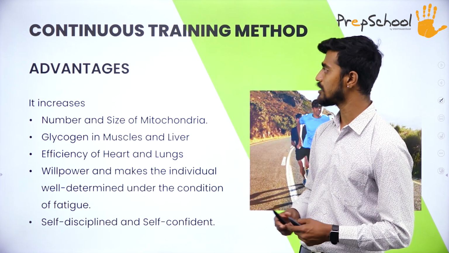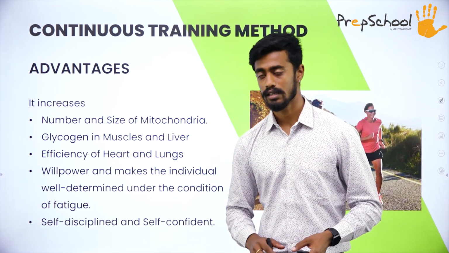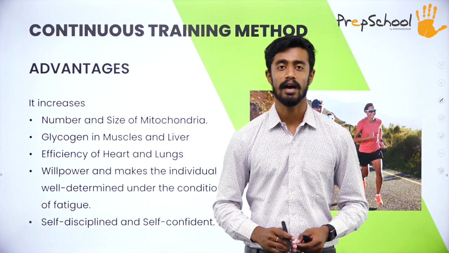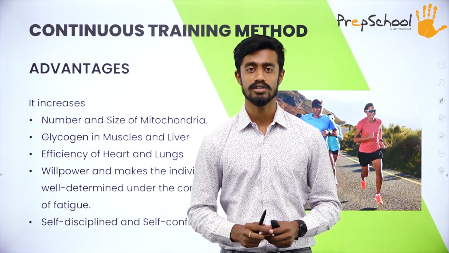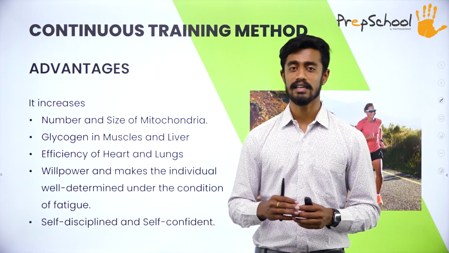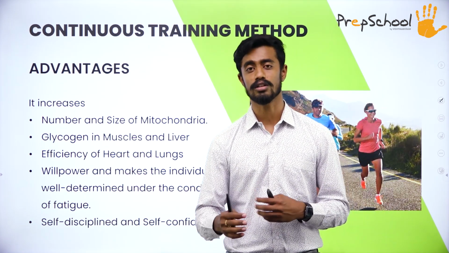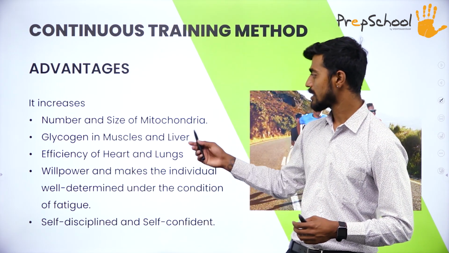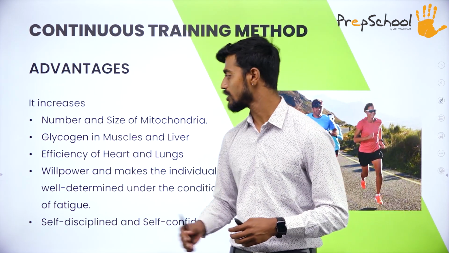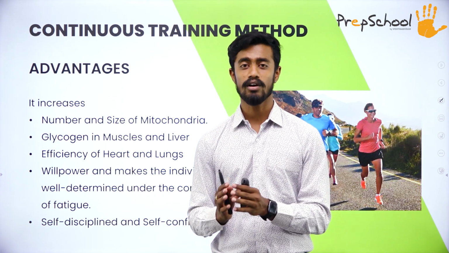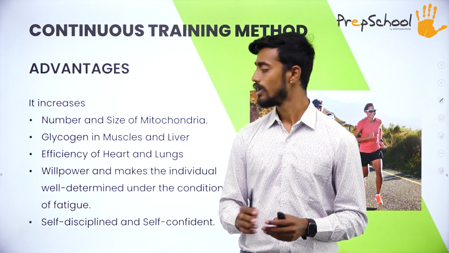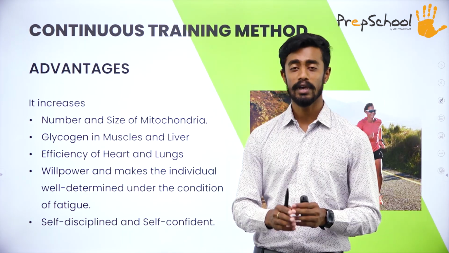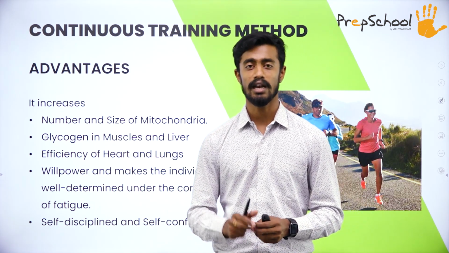Now let's see the advantages of continuous training method. Continuous training method increases the number and size of mitochondria. Mitochondria is the powerhouse of a cell. So when the power increases, the ability of the muscle also increases and it helps us to work for a longer period of time. Second one, it increases the glycogen in muscle and liver. Glycogen is the source of energy for liver and muscle. So by doing this continuous training method, we can increase the glycogen in muscle and liver.